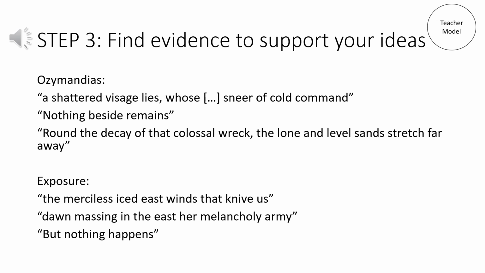For Exposure, we've got a couple of quotes here for the power of nature and how it attacks the soldiers in the trenches. So the merciless iced east wind that knives us, and dawn massing in the east hurt a melancholy army. Both of those quotes use personification, which Owen uses repeatedly in the poem to create that sense of battle and aggression and attack, and how nature is essentially fighting and is the aggressor in that relationship with man.